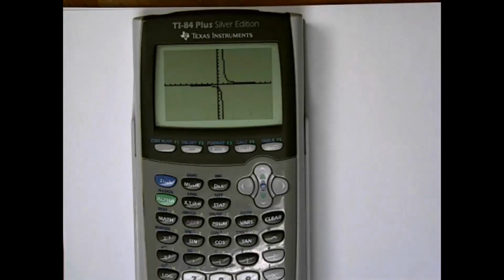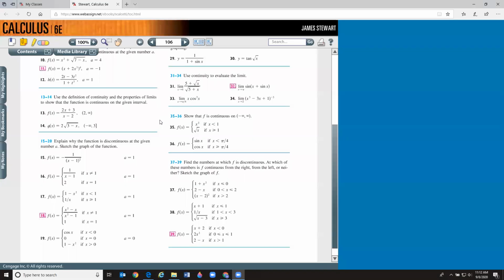That's what it looks like. All right, so what's happening is you're on that graph, as you come in from the left, you're heading towards negative infinity. As you come in from the right, you're heading towards positive infinity. So for that particular function, the left-hand limit doesn't exist because it's negative infinity, and the right-hand limit doesn't exist. Either one of those by themselves is enough for discontinuity at 1. Generally speaking, a vertical asymptote is a discontinuity.